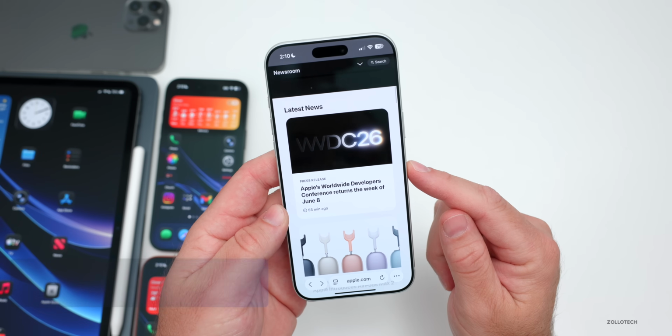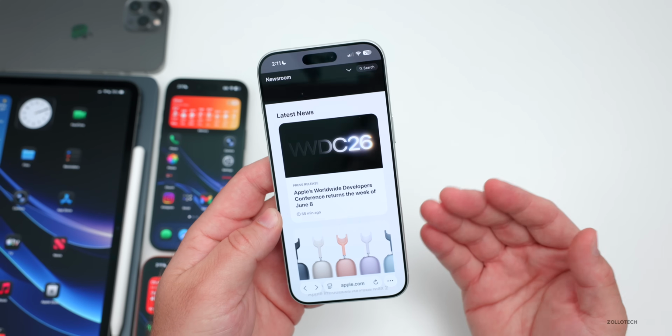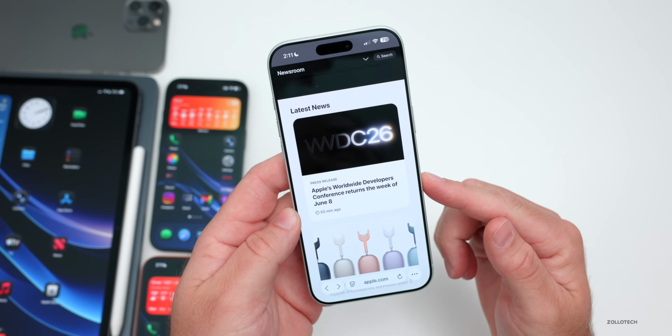Today Apple announced WWDC 2026, or the Worldwide Developer Conference. You'll see it on their Apple Newsroom website, and it says it takes place the week of June 8th, as I had been predicting. It's usually the second week of June, so it's not that hard to predict, but it takes place from June 8th to the 12th.